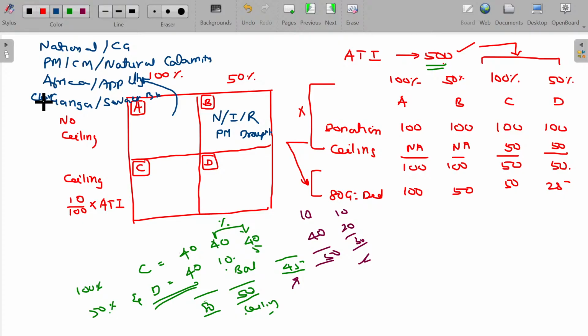Apart from that, approved university, state medical relief. And Zilla Saksarda. Okay, if you are not able to remember the term, then it comes under A category. Zilla Saksarda Samiti. So these are falling under A category. National, central government, PM, CM, natural calamity, Africa, approved university, state medical, as well as Zilla Saksarda, and Clean Ganga and Swachh Bharat. All these things are coming under A category.